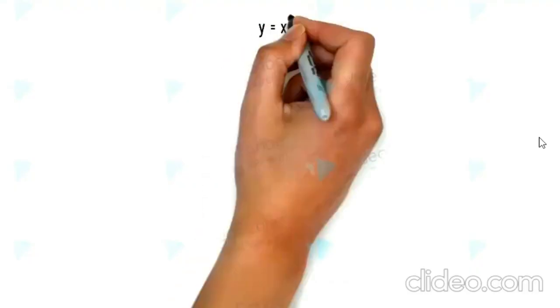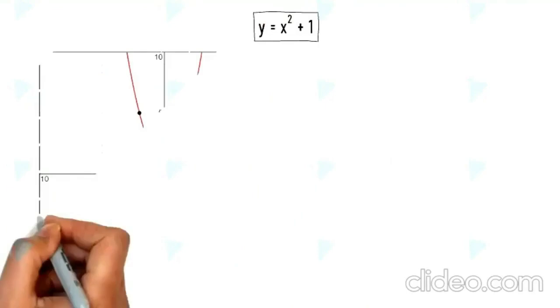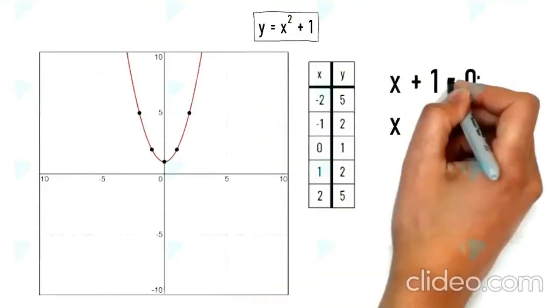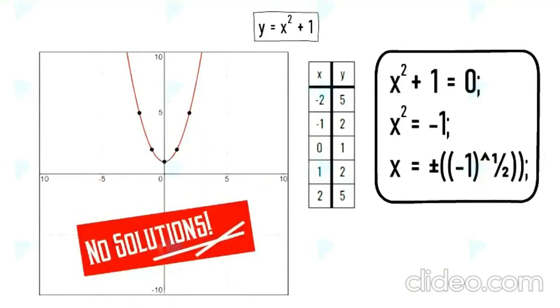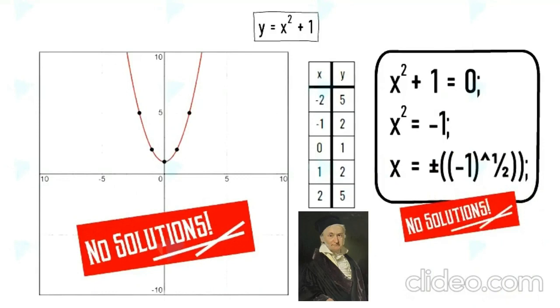So we have a polynomial here, y equals x squared plus 1, graphed as well as algebraically solved. When we look at the graph, we see that the polynomial does not cross the x-axis at any point, which in two-dimensional terms means that there are no solutions to the polynomial. When we look at the solved steps, we still find no solutions, as the square root of -1 does not have a value. But according to a really smart guy named Carl Friedrich Gauss, a polynomial with degree n should have n number of solutions, which means in this case we should have two solutions. But unfortunately I can't even find a single one.